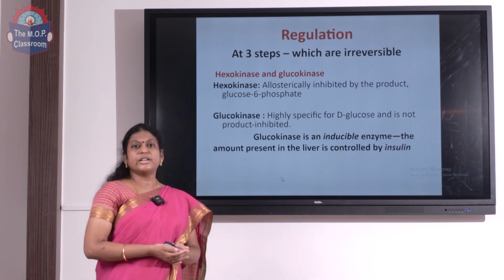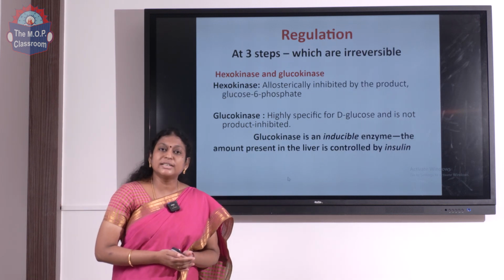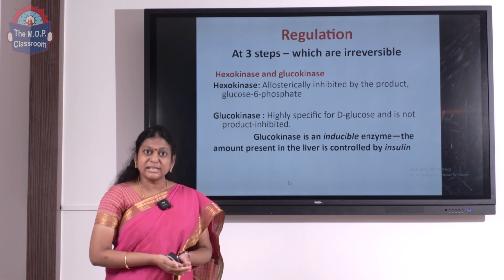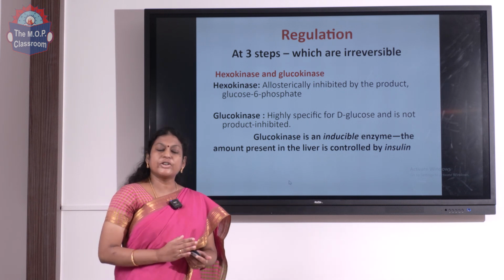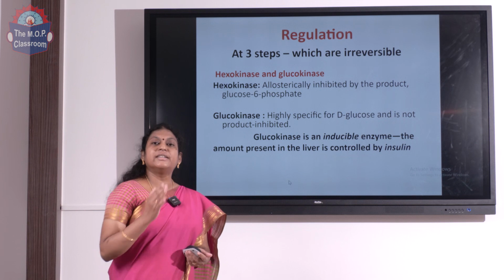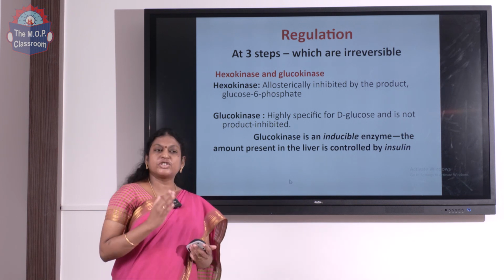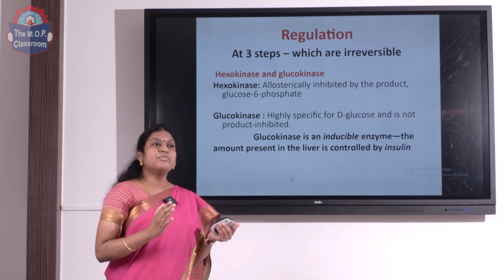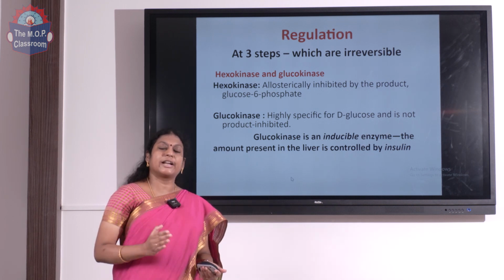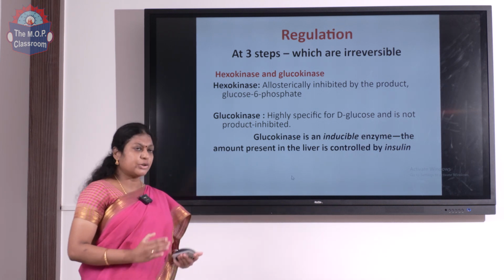Now moving on to the regulation. We all know that there are 10 steps in glycolysis. In the 10 steps, 7 reactions are reversible and 3 reactions are irreversible. Now, the 3 steps which are irreversible are the most regulatory and rate limiting steps. Now, let us look into this.